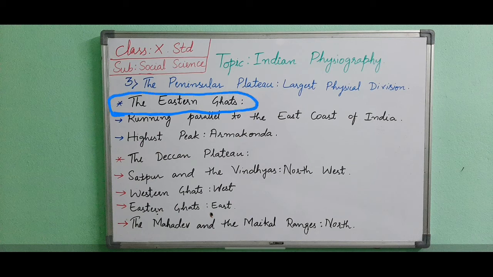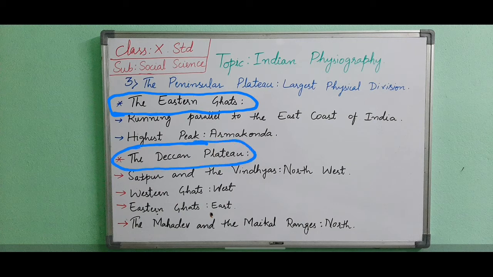The Eastern Ghats run almost parallel to the east coast of India. They extend from the Mahanadi Valley in the north towards the Nilgiri Hills in the south, where they join the Western Ghats. They are lower than the Western Ghats and are not continuous. The highest peak in the Eastern Ghats is Armakonda. Now next we will see the Deccan Plateau.